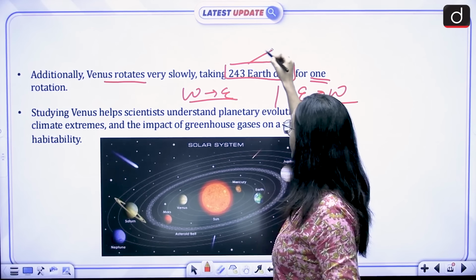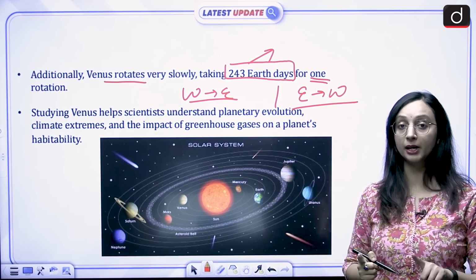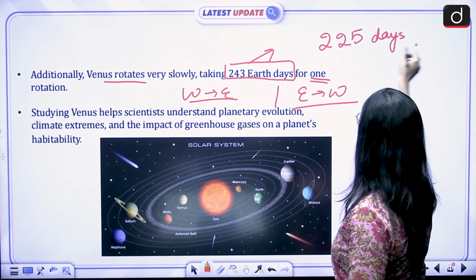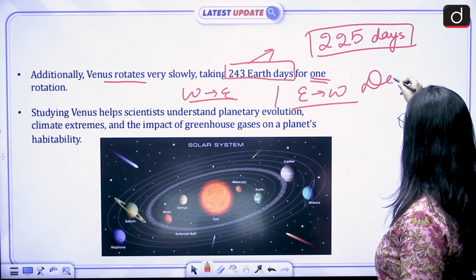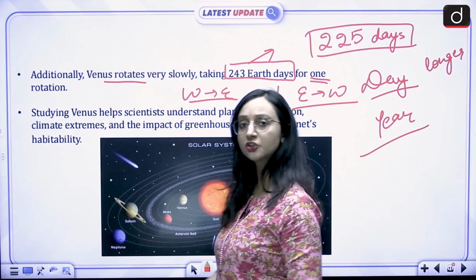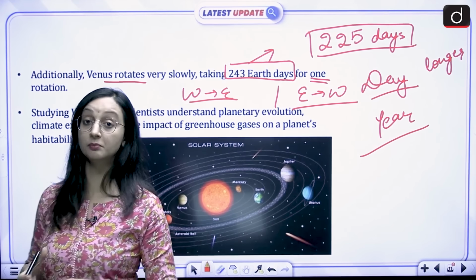We are talking about 243 Earth days for one rotation to complete. But if you compare this with the revolution of Venus, how much time is it taking to revolve around the sun? That surprisingly is 225 Earth days only. So a day on Venus is actually longer. It is longer than a year on Venus. So these are all strange things that are present on Venus, that are mysterious on Venus, and these are the things that we are trying to find answers to.